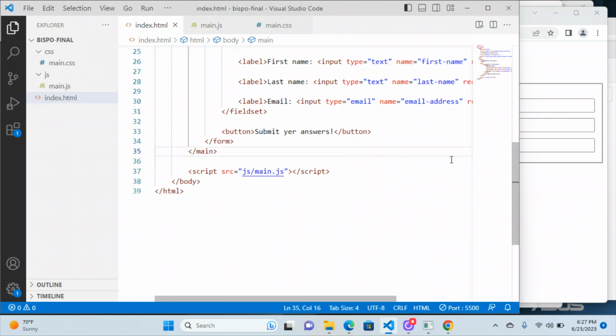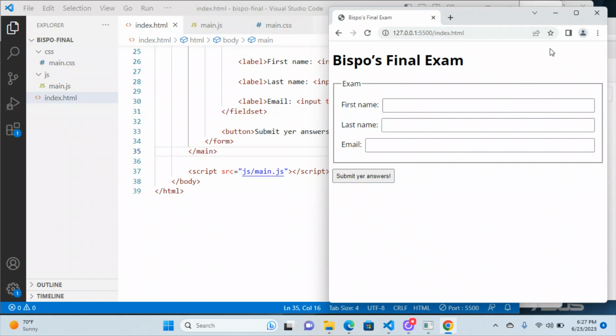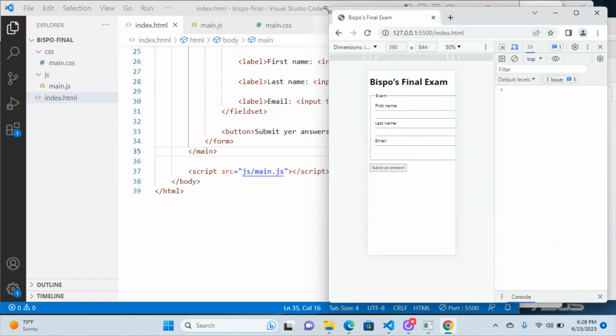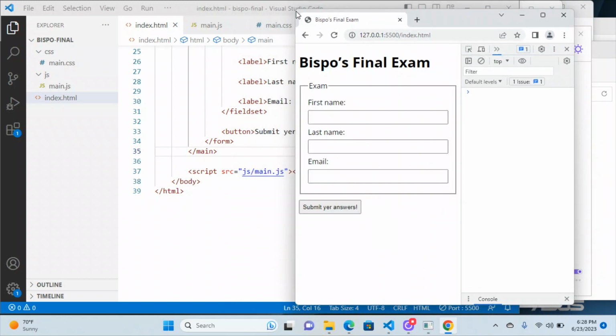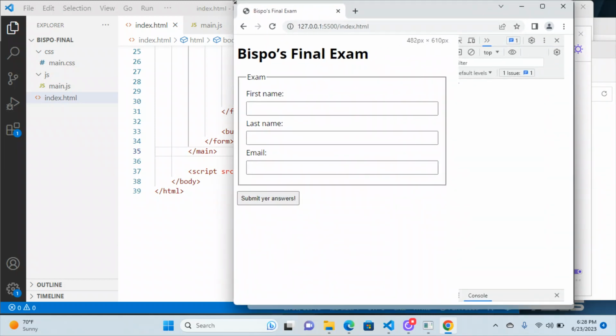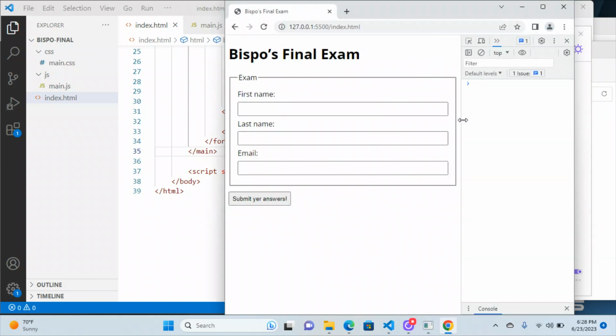And so whenever we start working with JavaScript, it's probably a good idea to go ahead and bring up the console just so you can see what's happening here. I am going to take off the device toolbar here so that we can actually type into those fields. There we go.